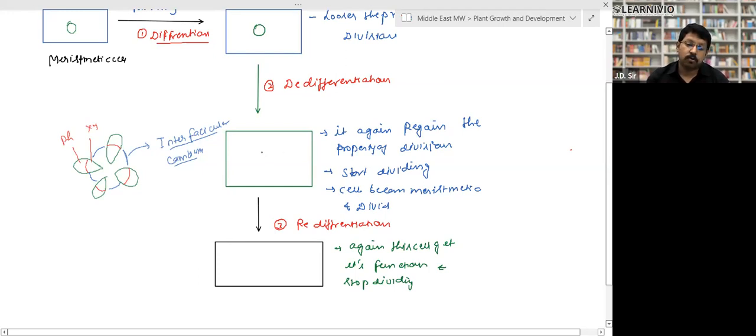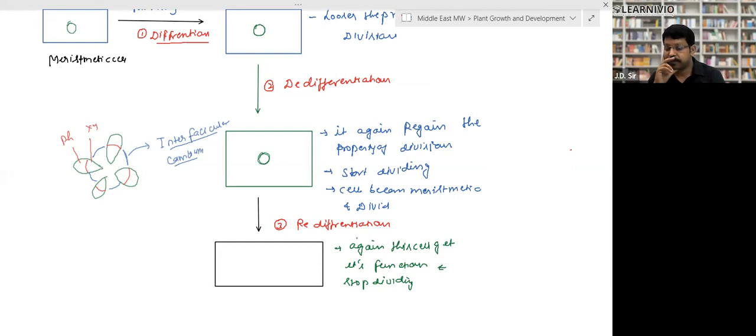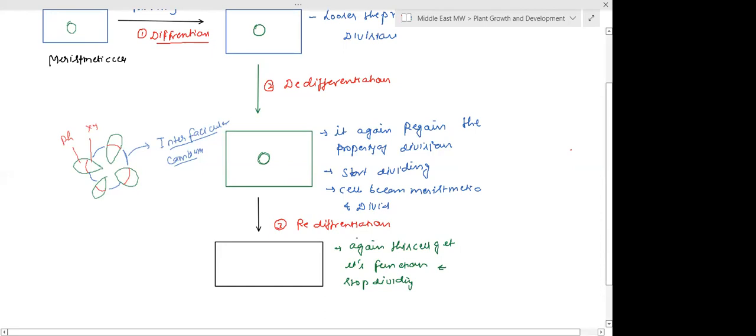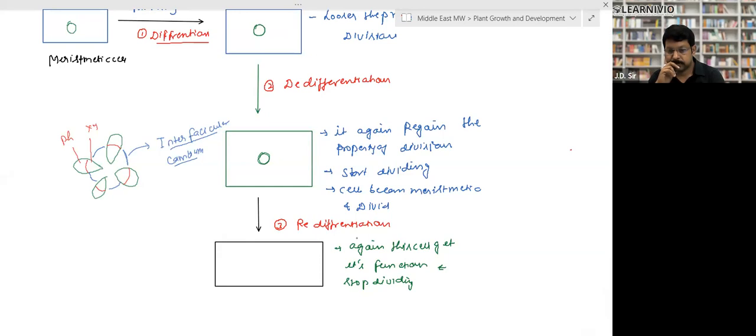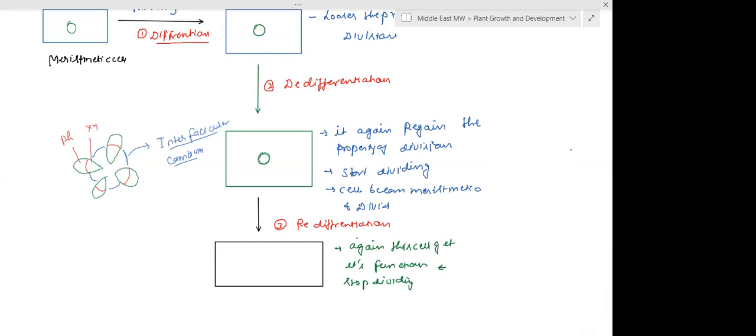After dedifferentiation, the cell has regained the property of division. After regaining it, it will divide again, and after division, it will differentiate again. When it again gets a particular function and stops dividing, this process is called redifferentiation. So there are three terms: differentiation, dedifferentiation, and redifferentiation. Now tell me, is it clear or not? Yes, sir. Clear? Yes, sir. Yes, sir.